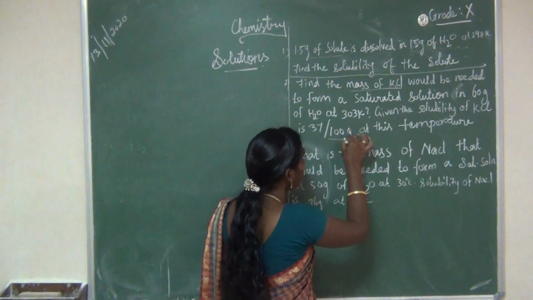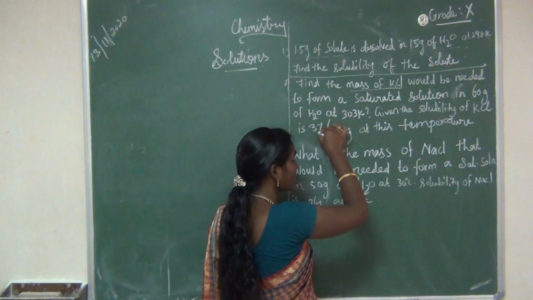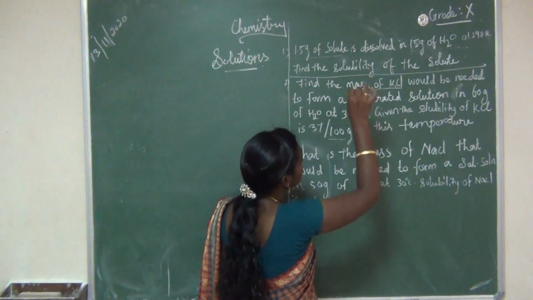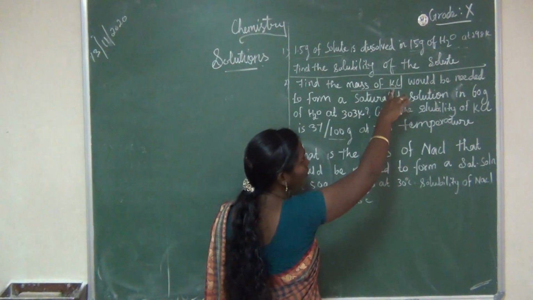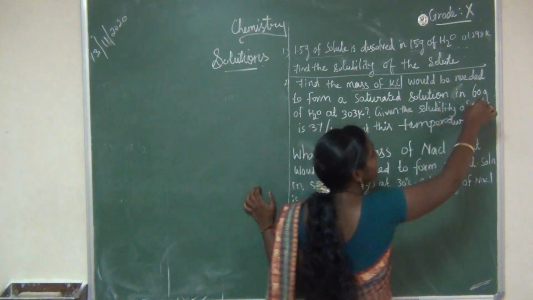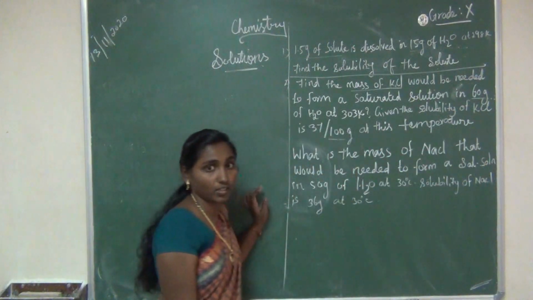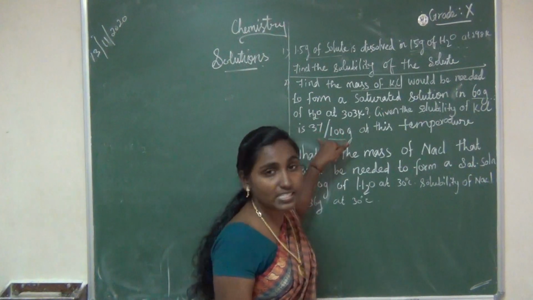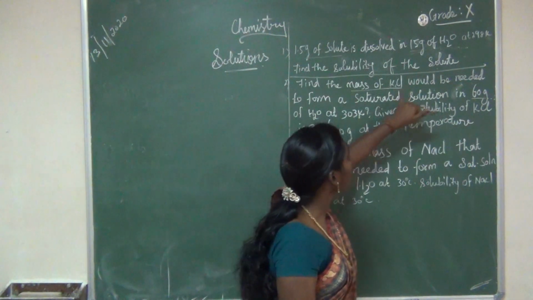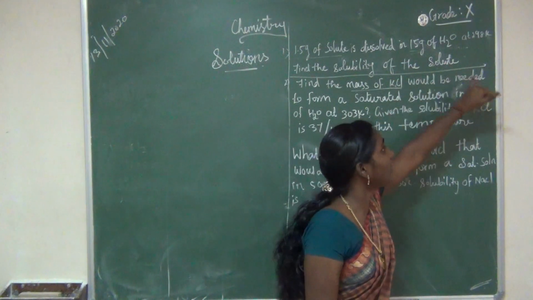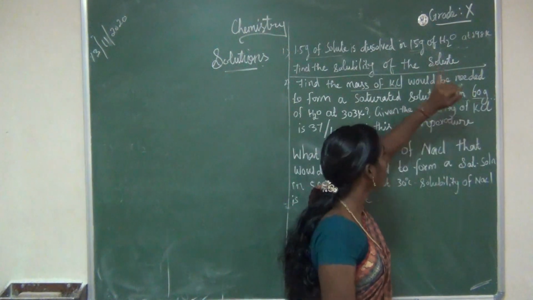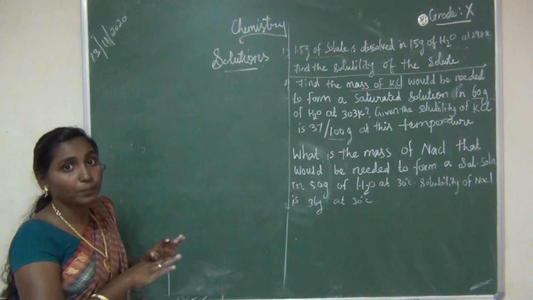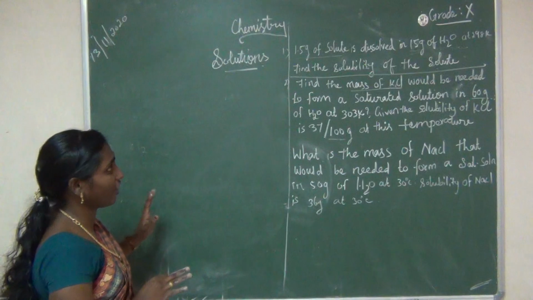100 gram of water can dissolve 37 gram of potassium chloride, which means how many grams of potassium chloride can dissolve in 60 gram of water? Here we need not mention the formulas; simply we can find it out.